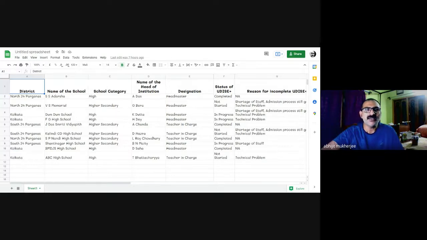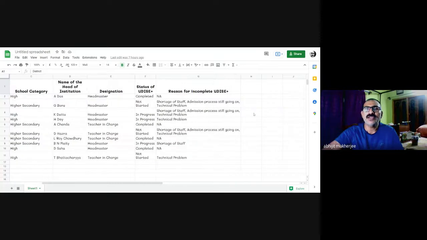I have segregated the data in district, name of the school, school category, name of the head of the institution, his or her designation, and status of the UDISE class, whether they have completed it or the work is yet to be started or whether the work is in progress. And for those who are yet to complete, a question was asked regarding the reason for incomplete UDIs.